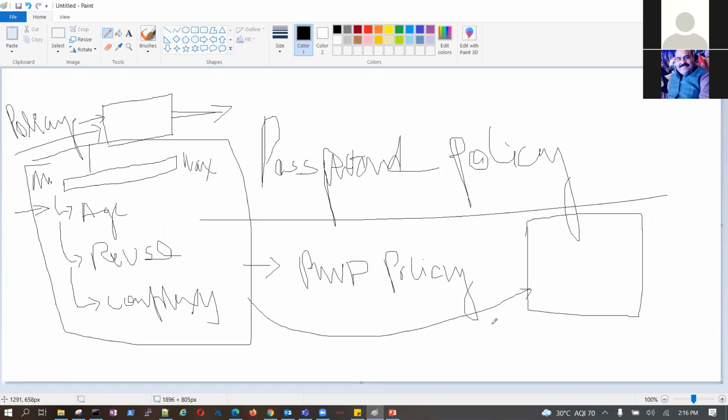Now, in Azure, let's say you are an administrator for your Azure account, and you need to ensure that someone from out of India should not be able to create any resource.